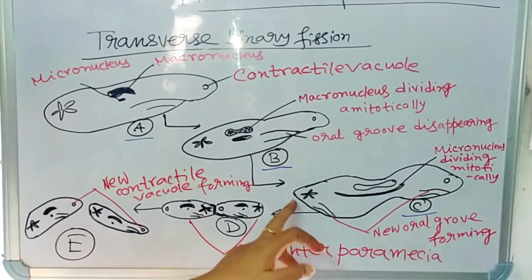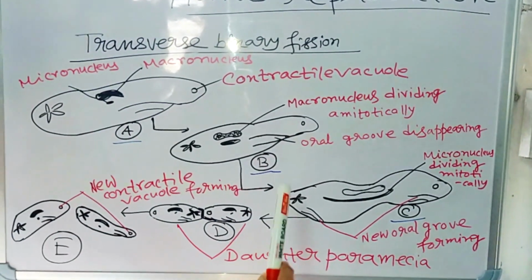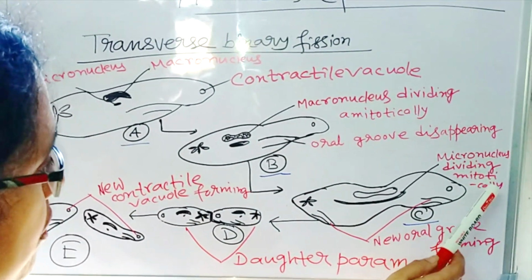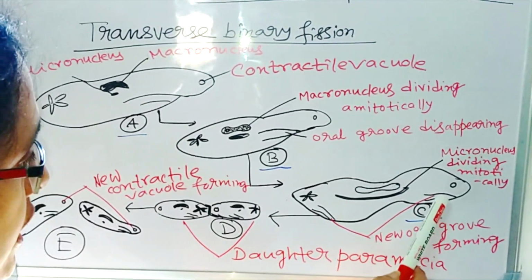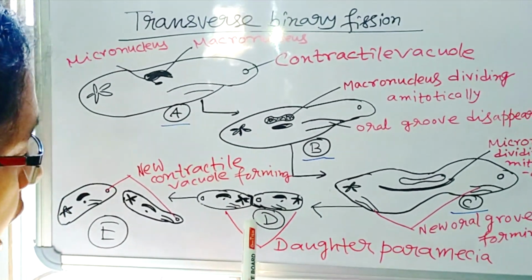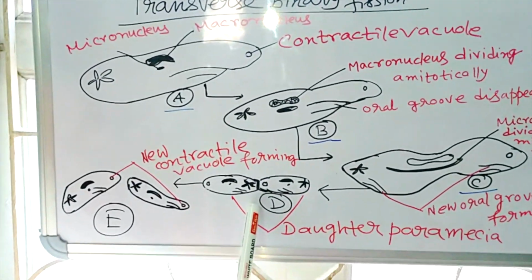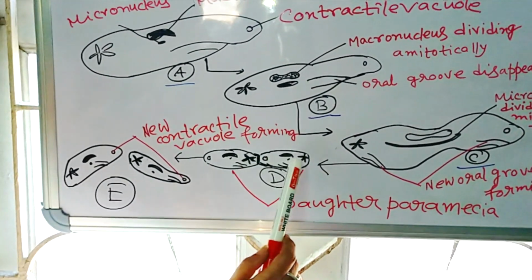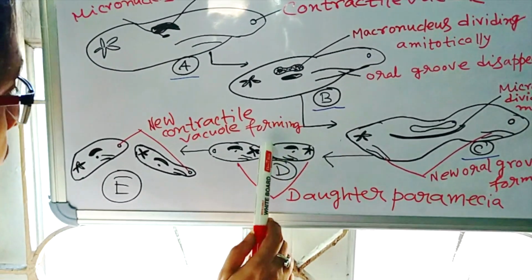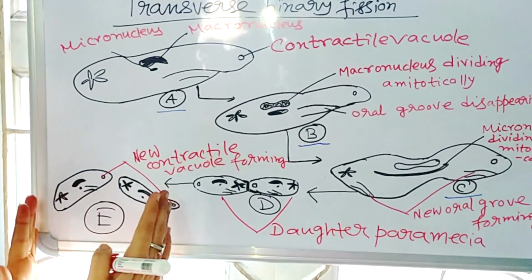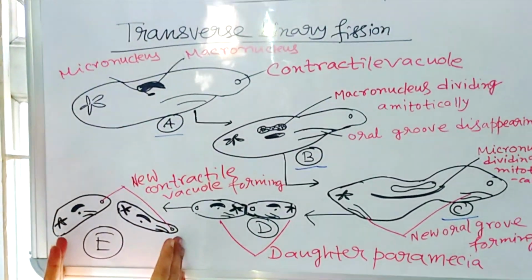In the third phase, micronucleus, that is a smaller nucleus, dividing mitotically and new oral group forming. And in the next step, a new contractile vacuole forming, and 2 paramecium is separated to 2 daughter paramecium.